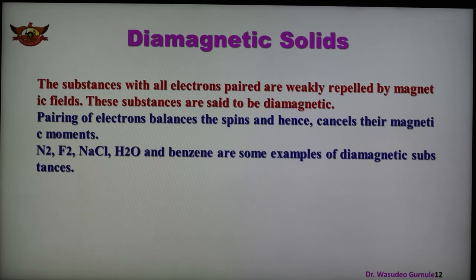Pairing of electrons balances the spin and cancels their magnetic moment, and because of that they show diamagnetic behavior. Diamagnetic solids are repelled in the presence of a magnetic field and have all electrons paired.